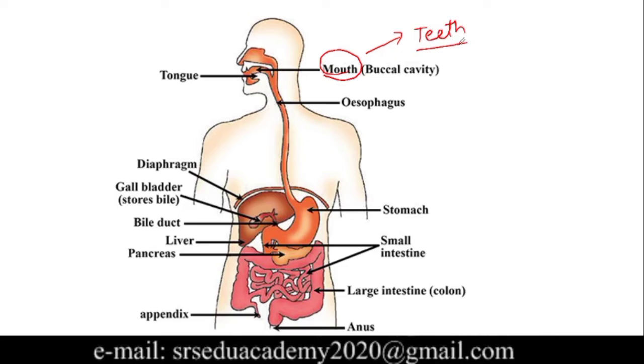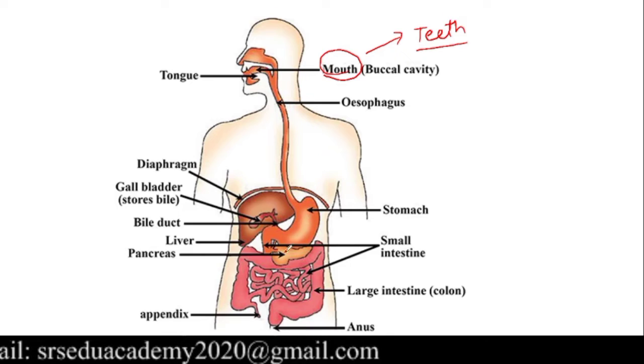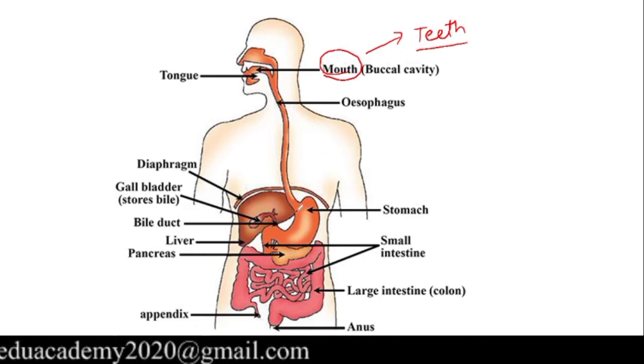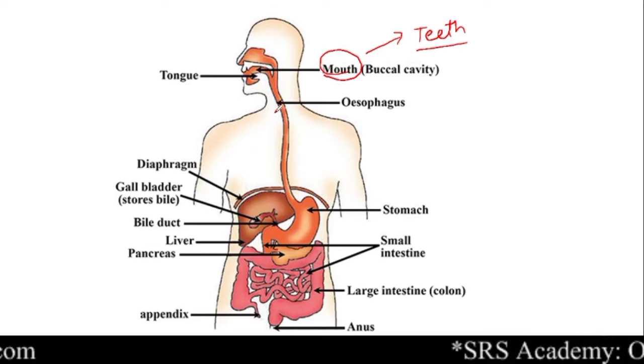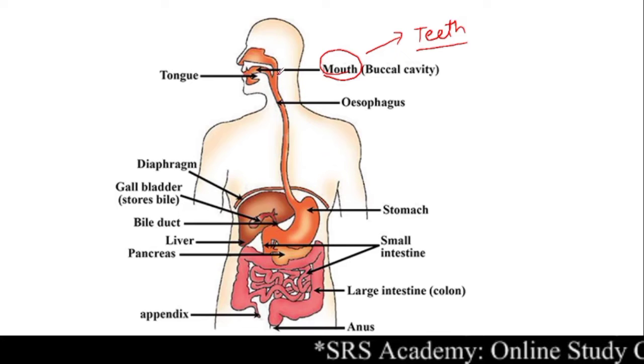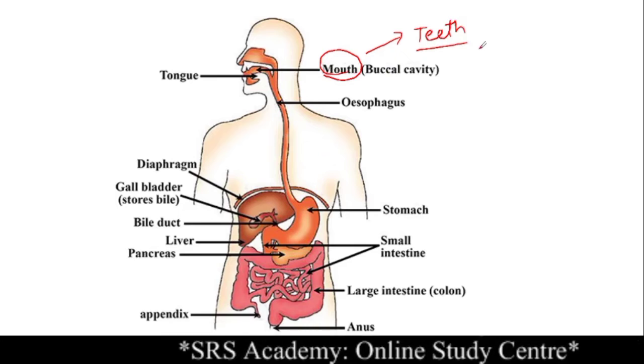So our teeth help in breaking the food into small pieces. And along with that, our alimentary canal is a soft organ system. Since it is very soft and delicate, the food which we take in through our mouth must also be soft and smooth. This is done by a substance, we call it what?